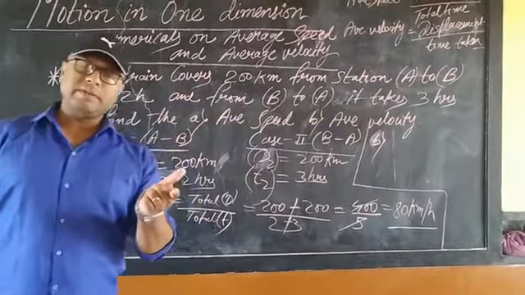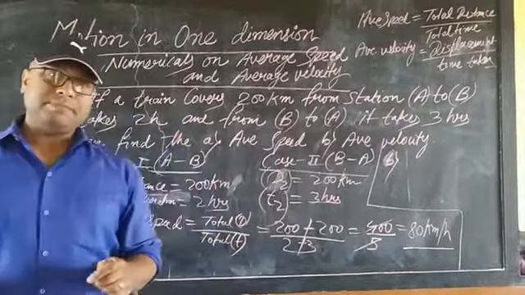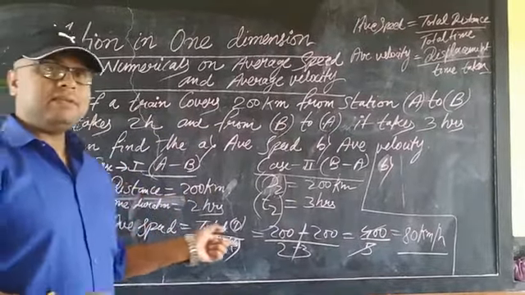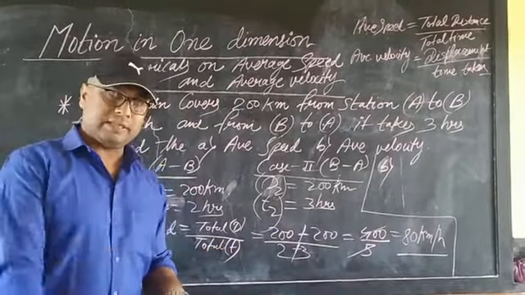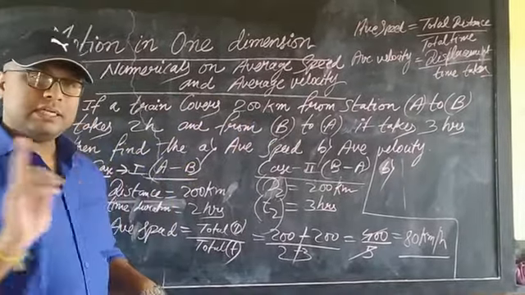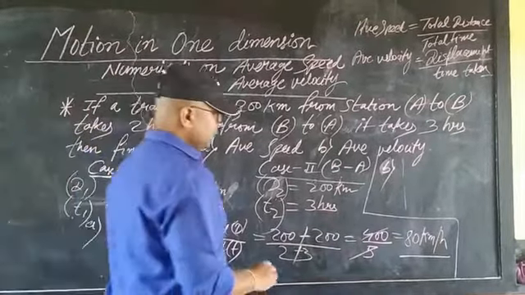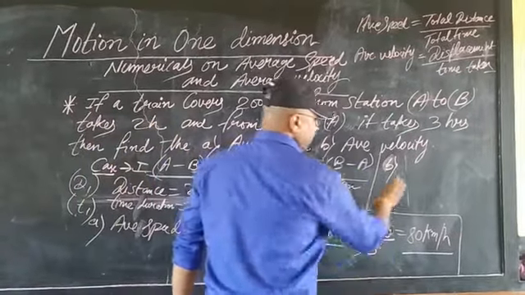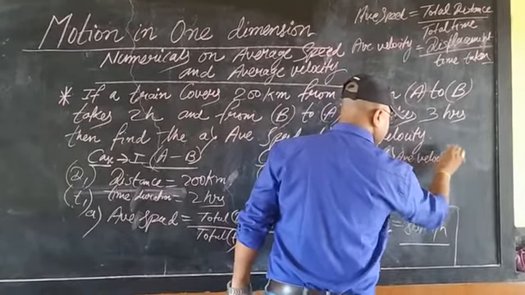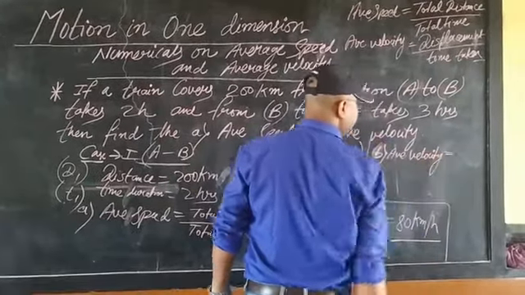Now what is the difference between average speed and velocity? Speed is a scalar quantity because it does not have a specified direction, whereas velocity has a specified direction. It is a vector quantity. And the average velocity formula I have written there: the total displacement from initial to final point divided by time. Students, very carefully you need to see this. Average velocity is equal to the displacement.